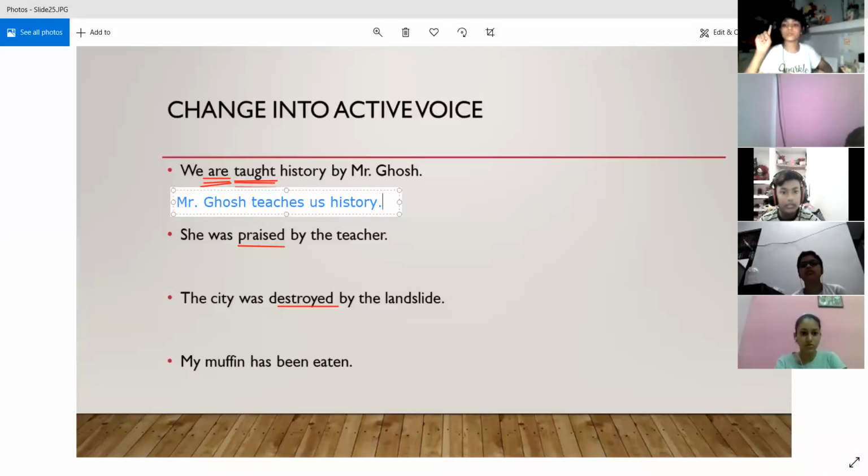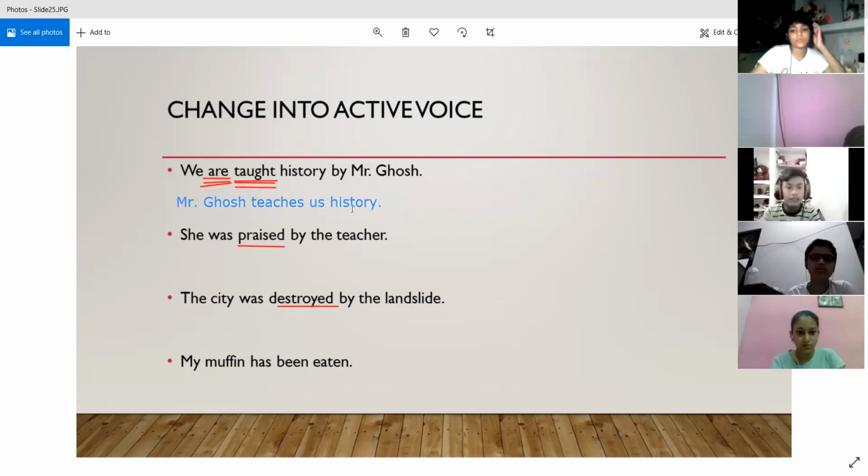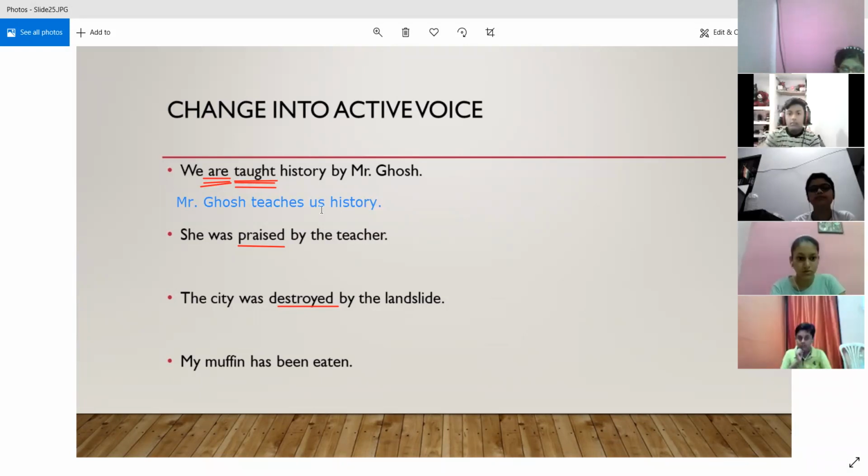So this is basically the reverse process that we are doing now, right? So now you will find there is no "by" over there. There is no third form of the verb. So now you can easily see that we are doing the process just in reverse. All right. Yes, Mayank.